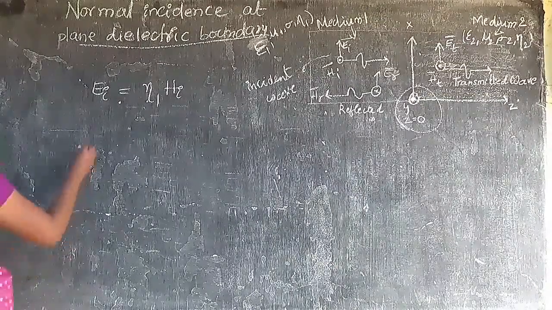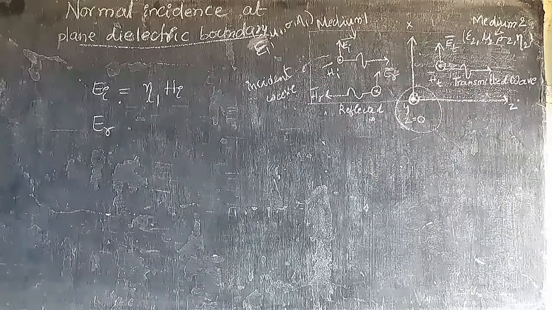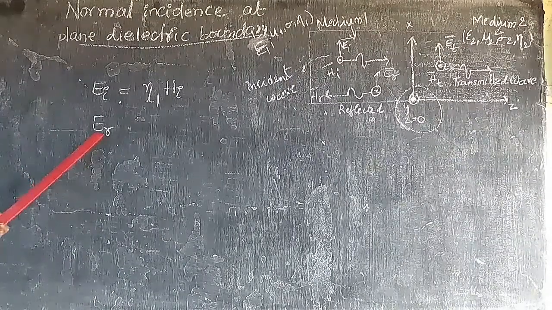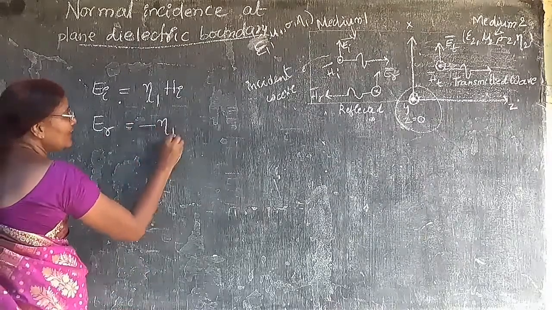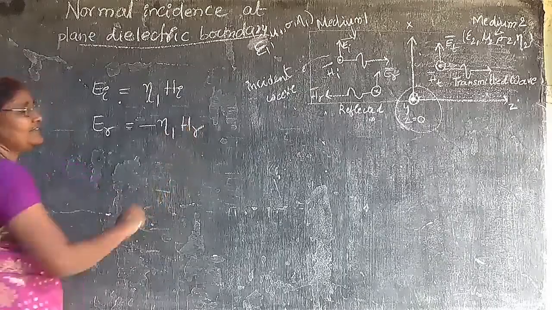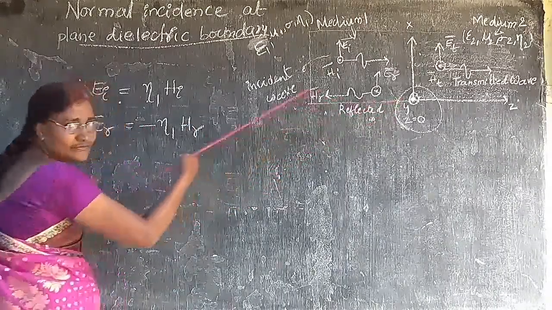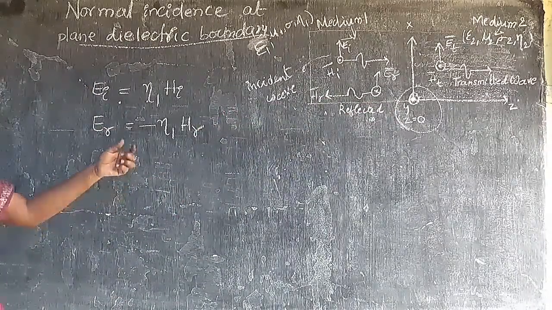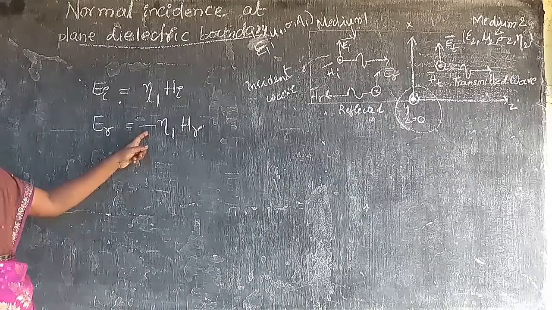Next, what is ER, the electric field component magnitude? ER is going to be minus eta 1 HR. Why have I taken minus? Because it is a reflected wave, opposite to the incident wave. So I am taking the magnitudes, and I have taken the negative sign.